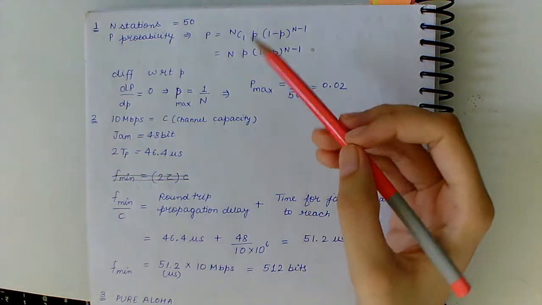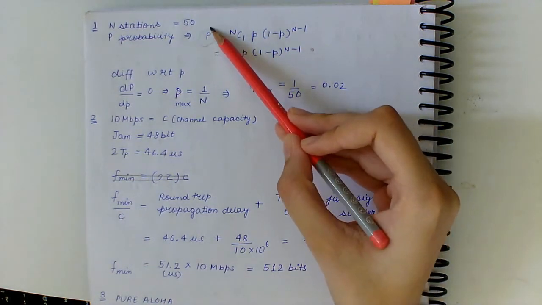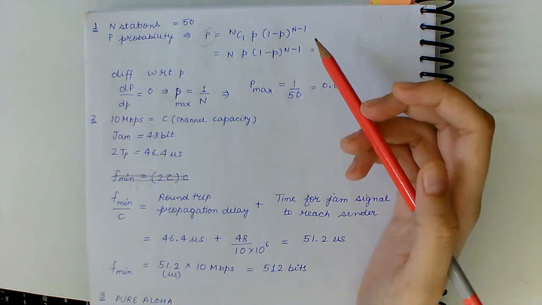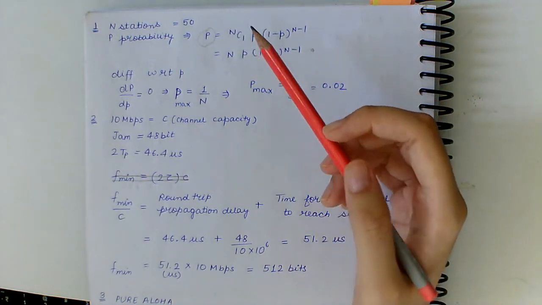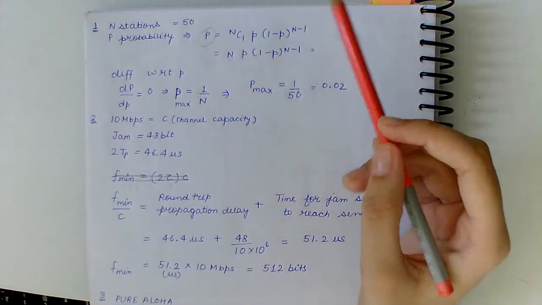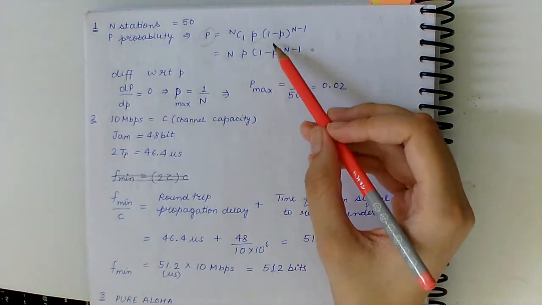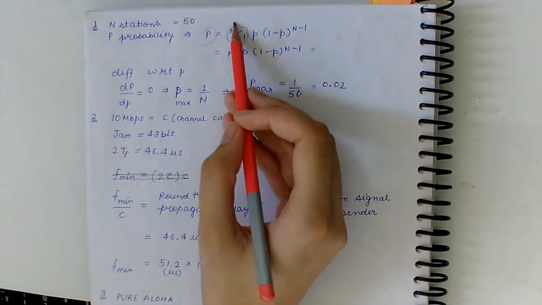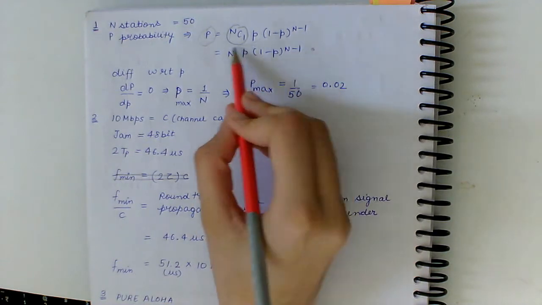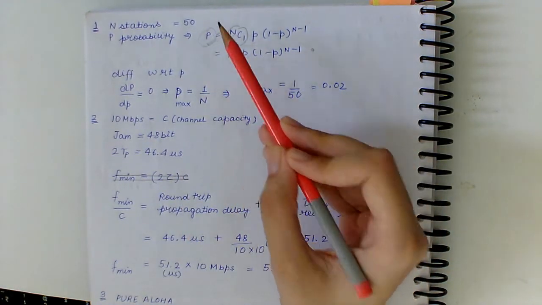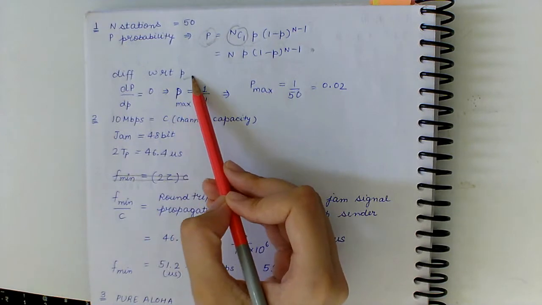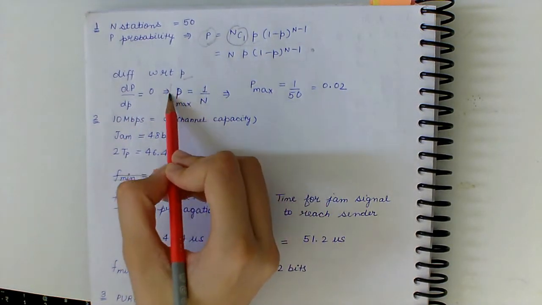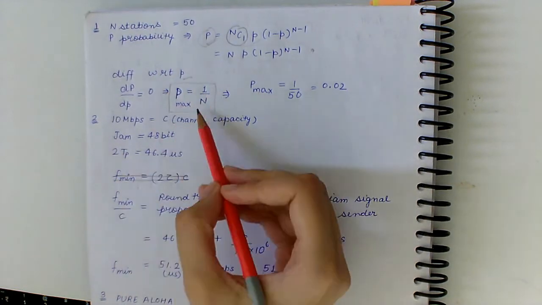So the big P, that is the maximum value probability that some station acquires the channel. So for each station we have small p, and for total n stations we apply binomial theorem to get this expression. Now to get the maximum value of P, we differentiate this equation with respect to small p, and we get that the maximum value of p comes out to be 1 by n.